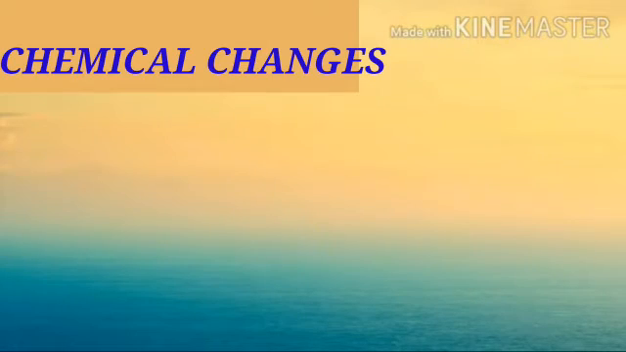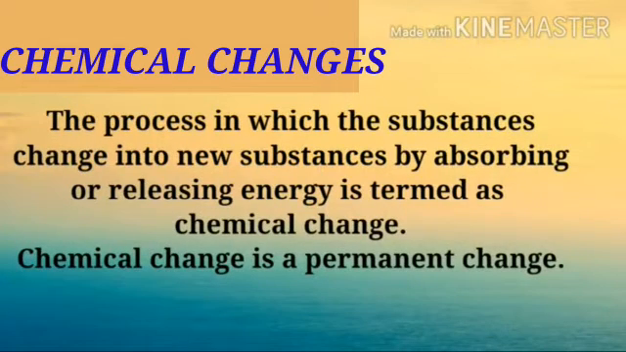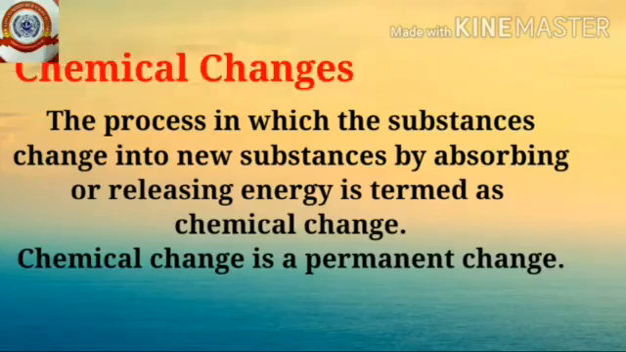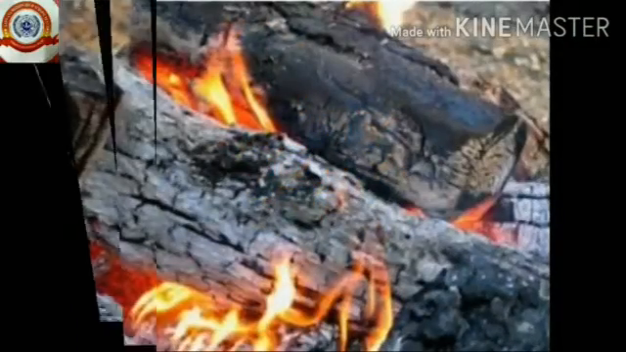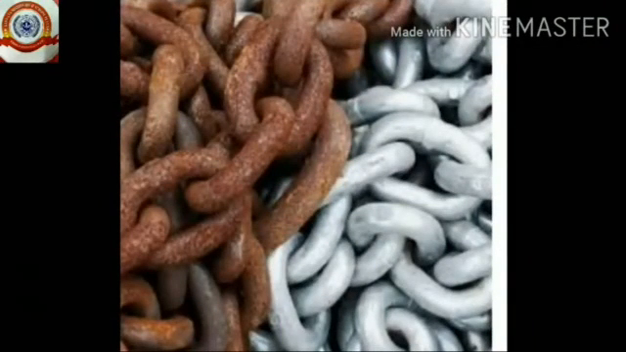Next, we are going to discuss chemical change. Do you know what chemical change is? The process in which substances change into new substances by absorbing or releasing energy is termed as chemical change. The chemical change is a permanent change. Burning a piece of paper, burning firewood, rusting of iron, etc. are examples of chemical changes.